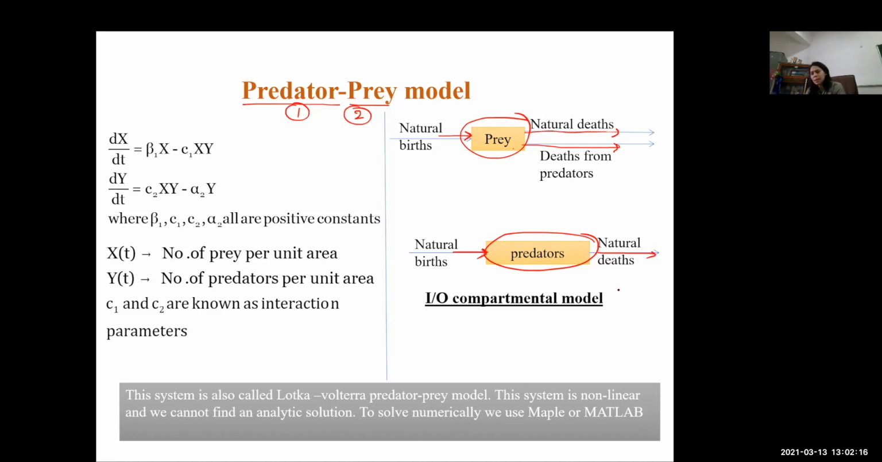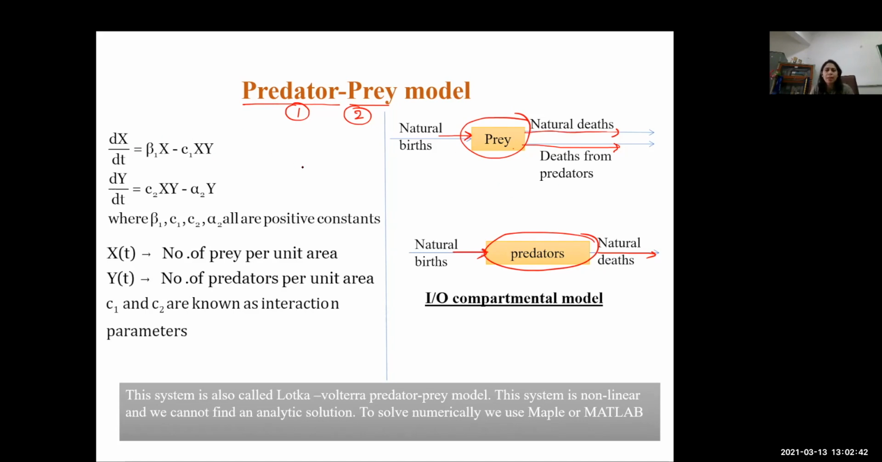We are not saying that this is the only thing happening in the real world situation for prey and predator species when there is an interaction between them. But we are saying that this is the working model. So we need a certain set of assumptions under which we are going to develop our model.